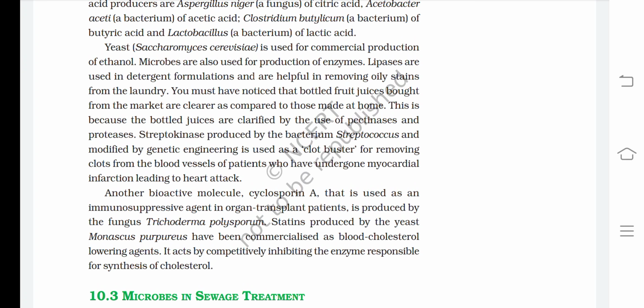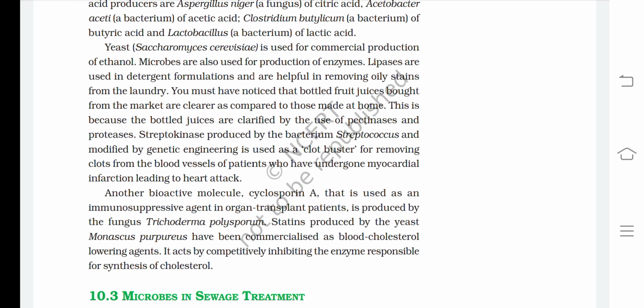Lipases are used in detergent formulations and are helpful in removing oil stains from laundry. You must have noticed that bottled fruit juices bought from the market are clearer as compared to those made at home. This is because the bottled juices are clarified by the use of pectinases and proteases.